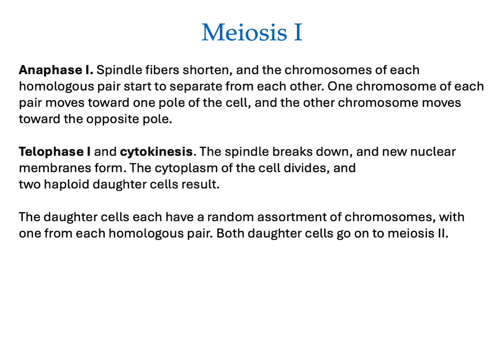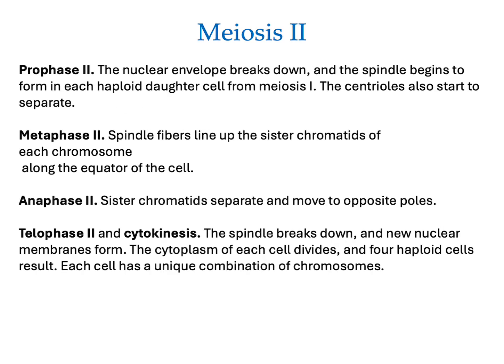So they are haploid already, but in the efficiency of nature, why don't we take that information, which is actually duplicate information, because these chromosomes after meiosis 1 have 2 arms and 2 legs. Why don't we split them in half and get double the genetic material to go on to reproduce? So in meiosis 2 then, the nuclear envelope breaks down again, the spindle begins to form in each haploid daughter cell. The centrioles also start to separate.